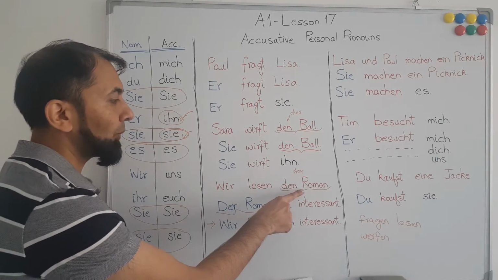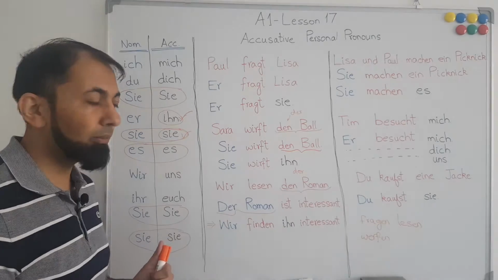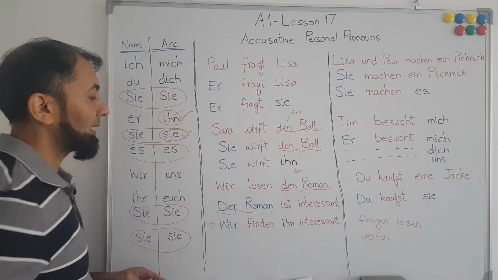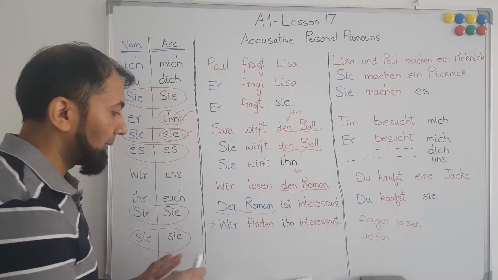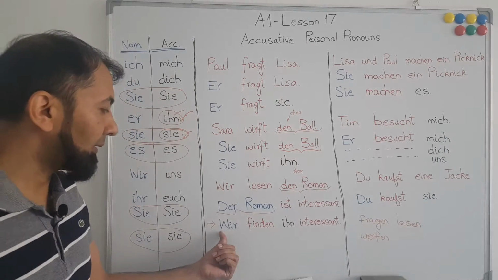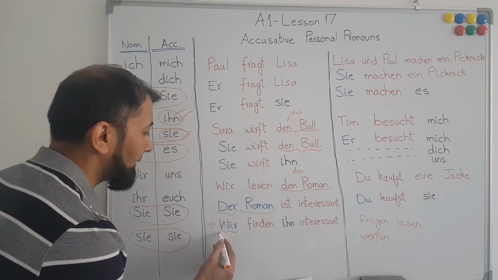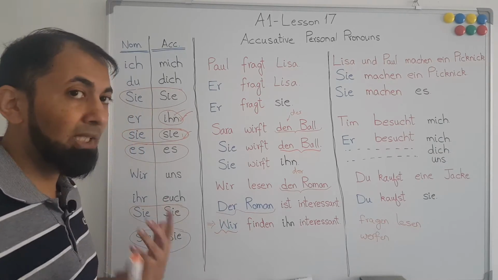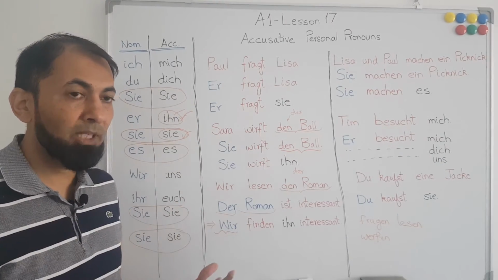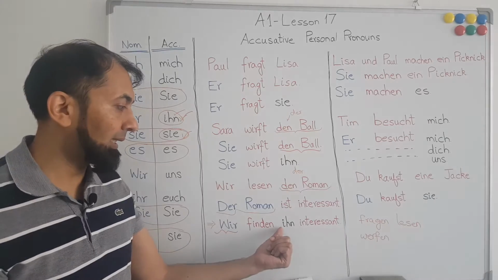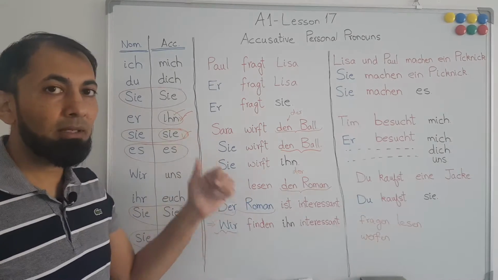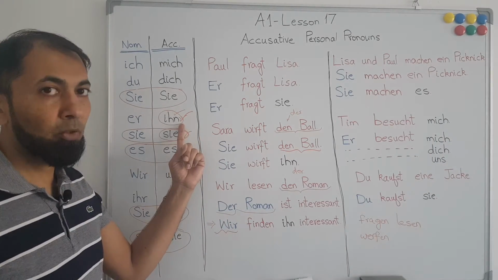Now in the next sentence, we are using a personal pronoun for Roman or novel, and because we know that it's a masculine noun, therefore we will use the personal pronoun for a masculine noun. Wir finden ihn interessant. We find it interesting. Now, wir is we are finding it interesting, so we are in the nominative case, and what we are finding interesting is the Roman, and because Roman is a masculine noun, it has the personal pronoun ihn.